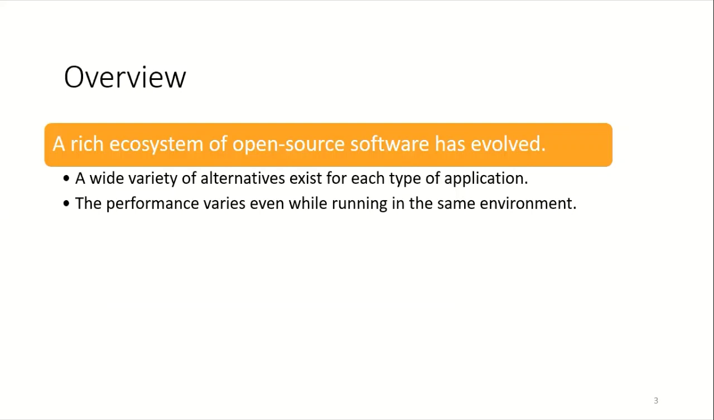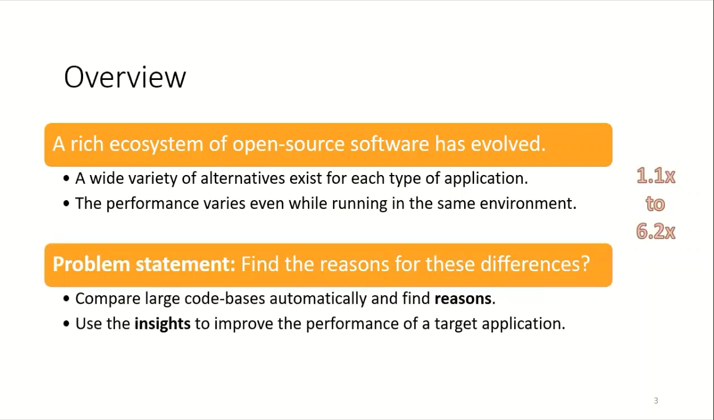Over the past 2 decades, a rich ecosystem of open source software has evolved. For every type of application, there are a wide variety of alternatives. We observed that even if different applications that perform similar tasks are compiled with the same versions of the compiler and the libraries, they perform very differently while running on the same system. We observed that the performance varies from 1.1x to 6.2x, which is significant.